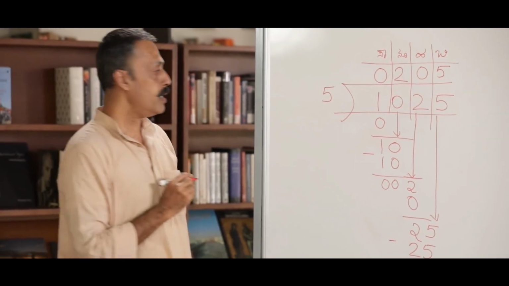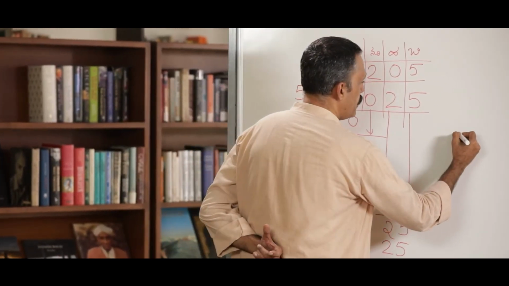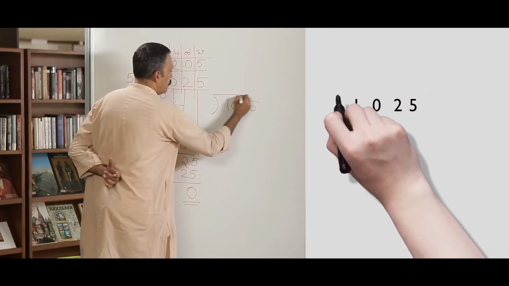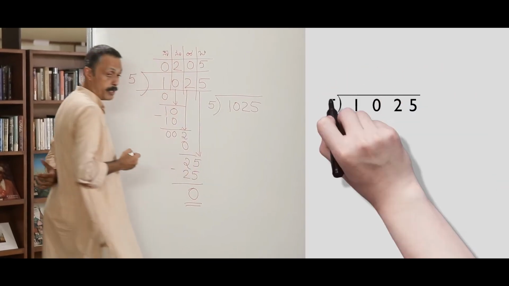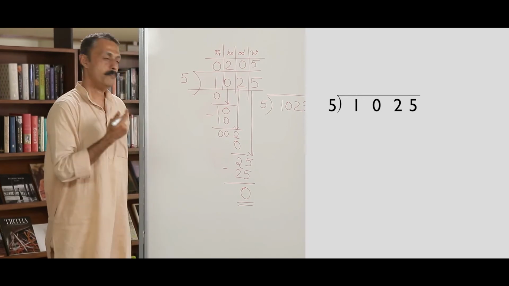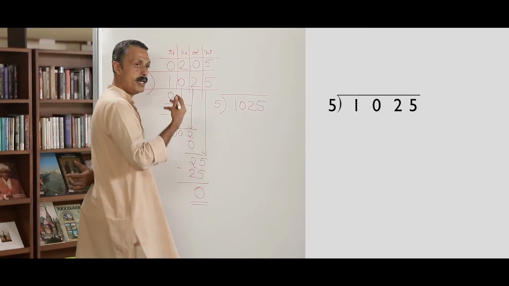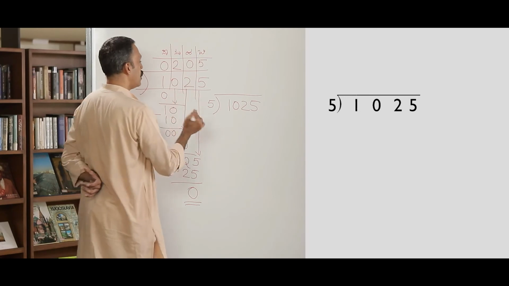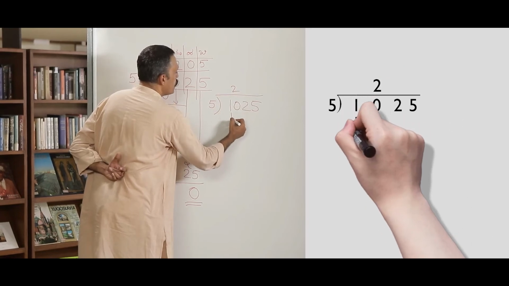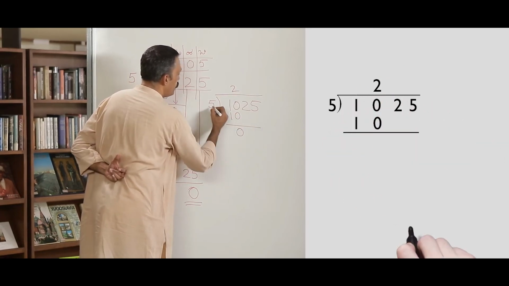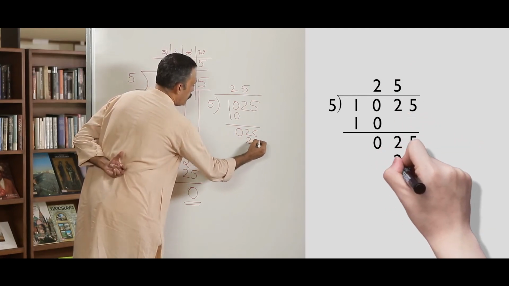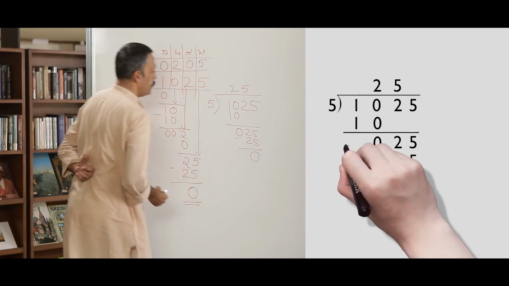Usually, how do children solve this problem? 1025, it has to be divided by 5. Often, children take division for tables. They think, if you know table 5, I can do it easily. Let me start. 5 2s are 10, 0. 5 5s are 25, subtract 25, so 0.